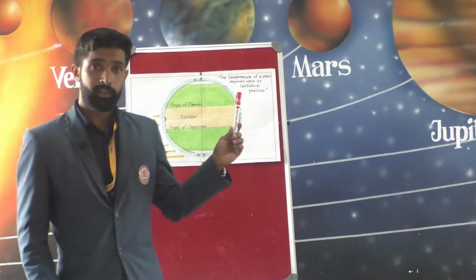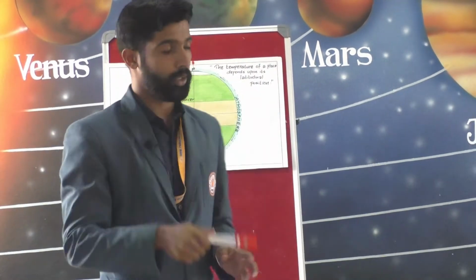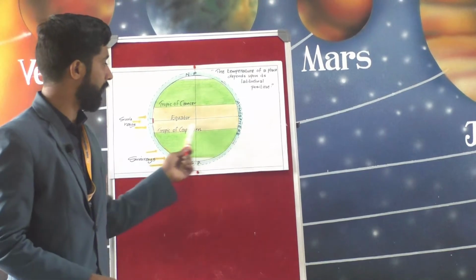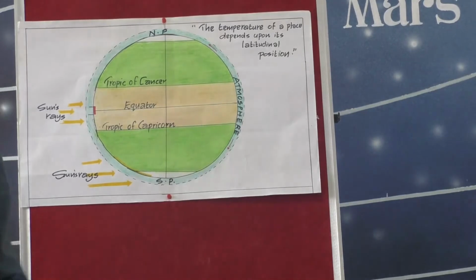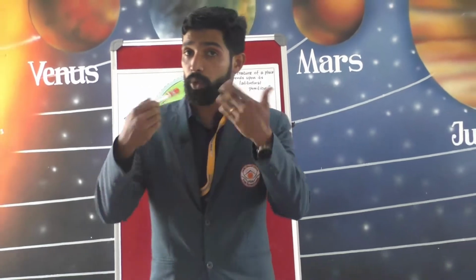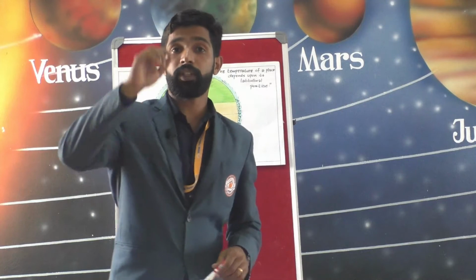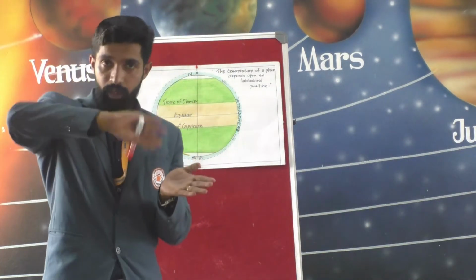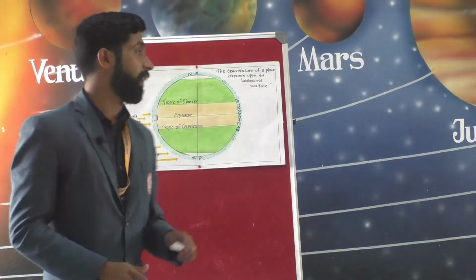The equator and the surrounding areas receive the vertical rays of the sun. See, as we move away from the equator, what will happen? As we move away from the equator towards the poles, due to the curvature of the earth, the sun rays become more and more slanting.